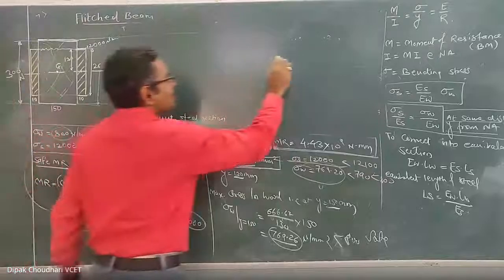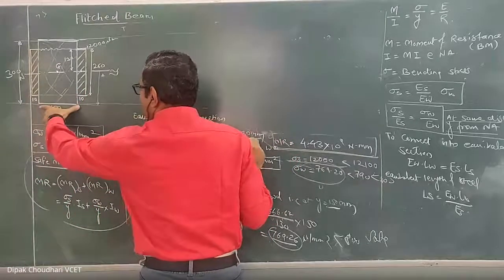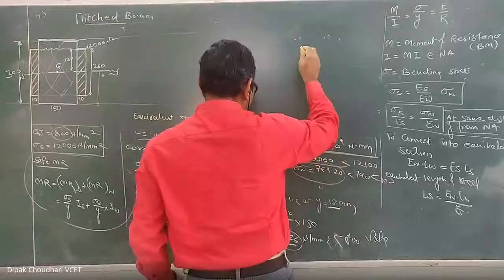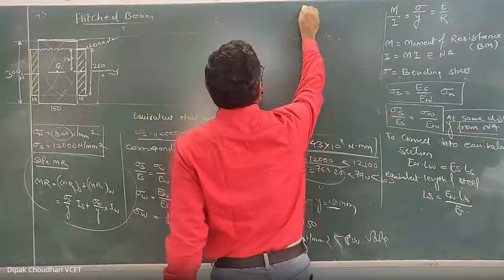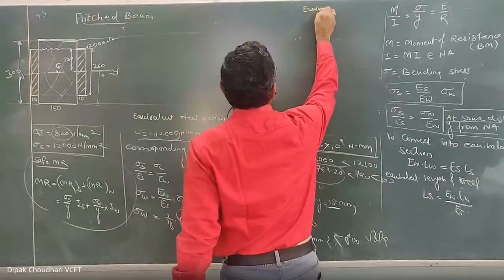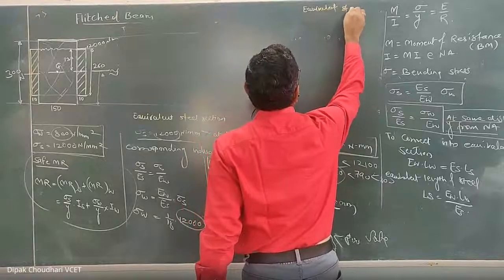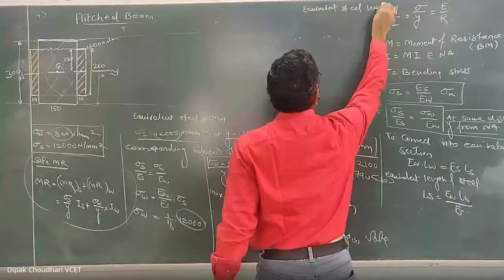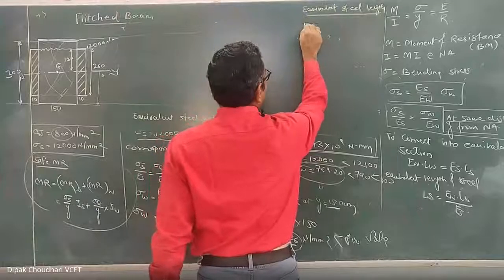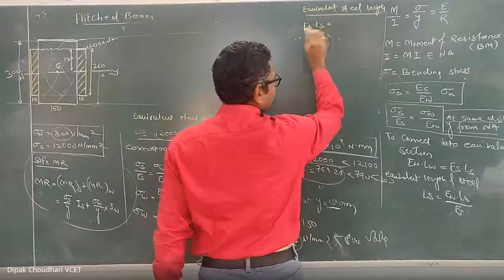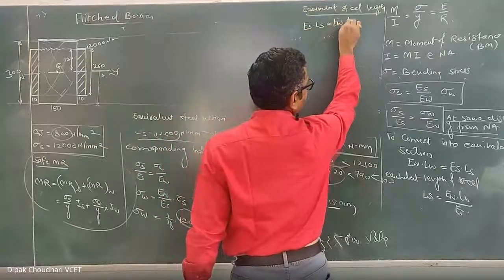Yes, so I need to convert this original wooden length into equivalent steel length. Okay, so I'm going to use this relation here. So equivalent steel length, ये second method से बोल रहा हूँ मैं. Clear? What is the relation? It is ES into LS equal to EW into LW.